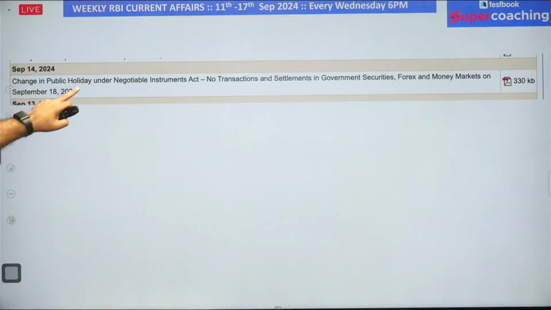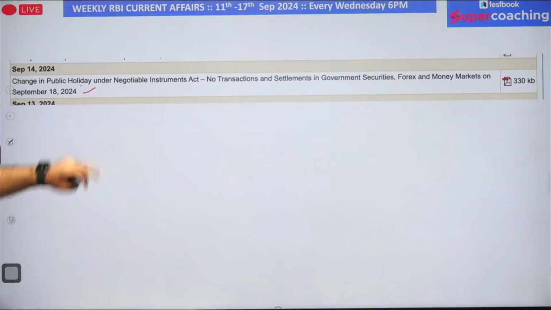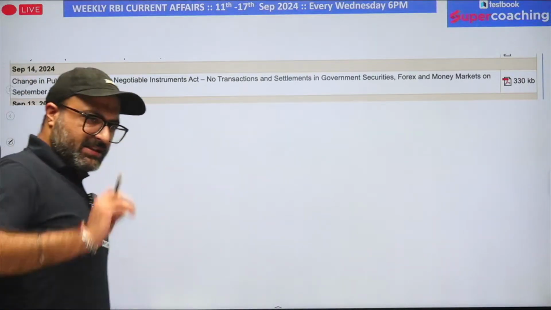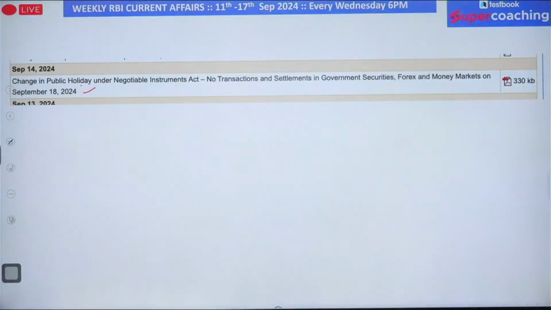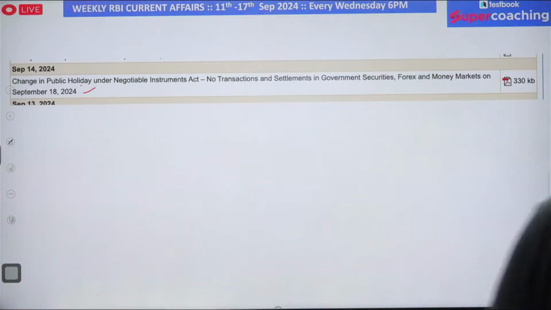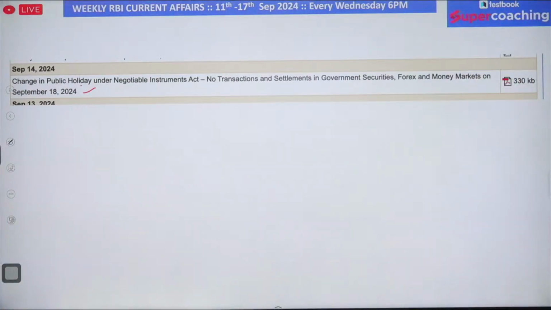The next is change in public holiday under the Negotiable Instruments Act: no transaction and settlement in government securities, forex, and money market on 18th of September 2024. This is a very important point. This press release is important for you to understand a very important concept, and the important point says whenever we talk about